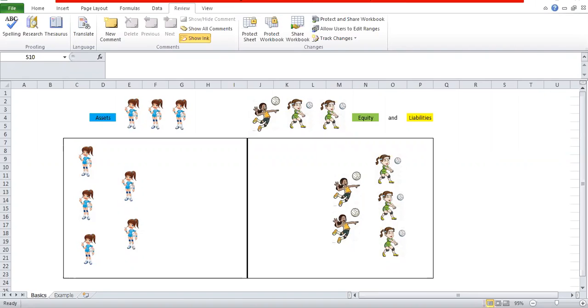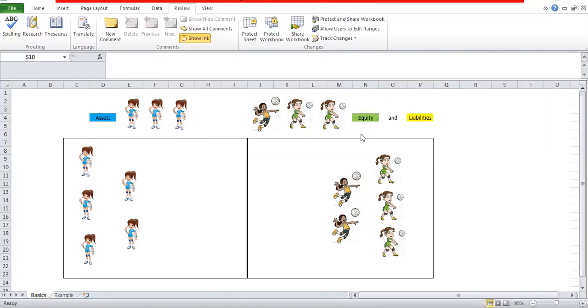Why have I chosen a volleyball match? Because players do not cross the net. So that is very important. We have 2 sides, as you can see. We have 2 teams. And we can look at this blue team as assets, and this right team as financing sources. So this team can be called financing sources, this team can be called assets.